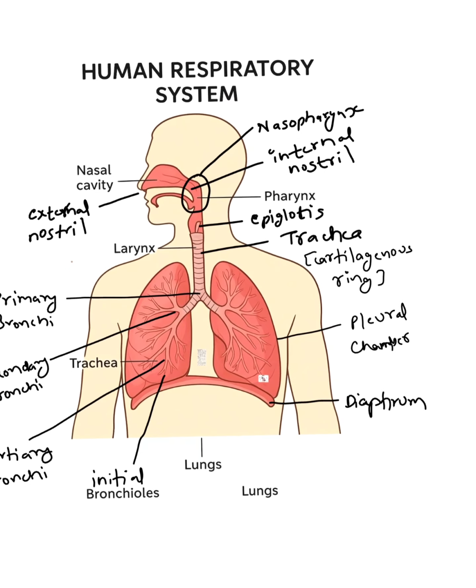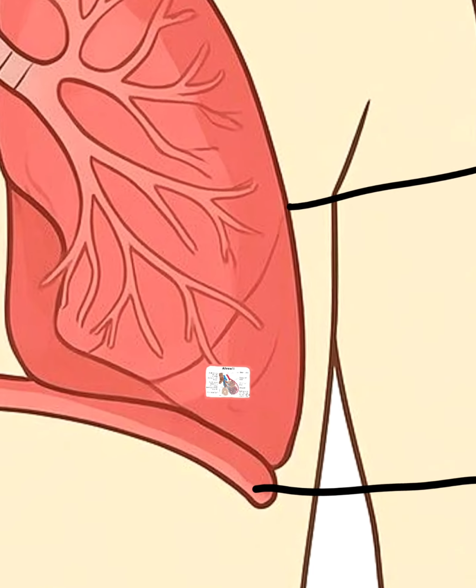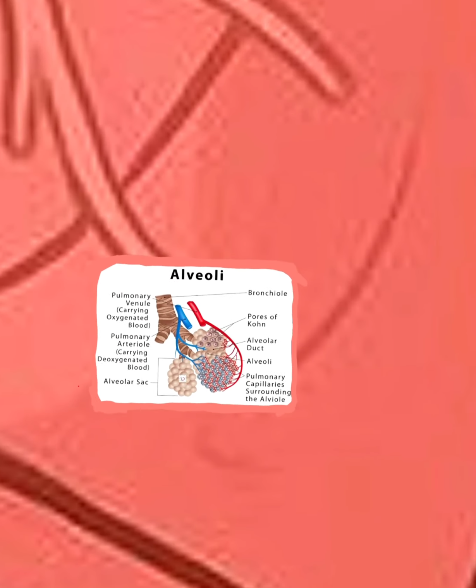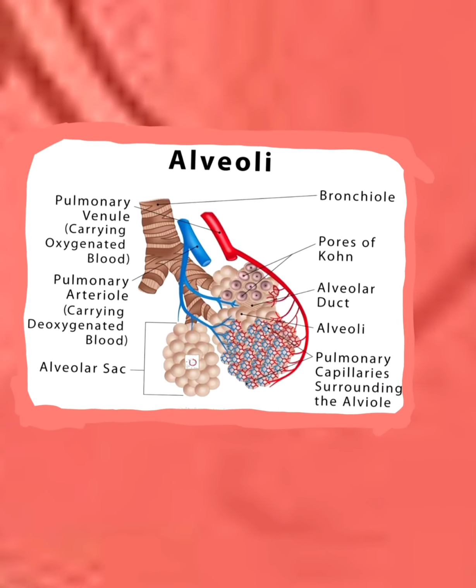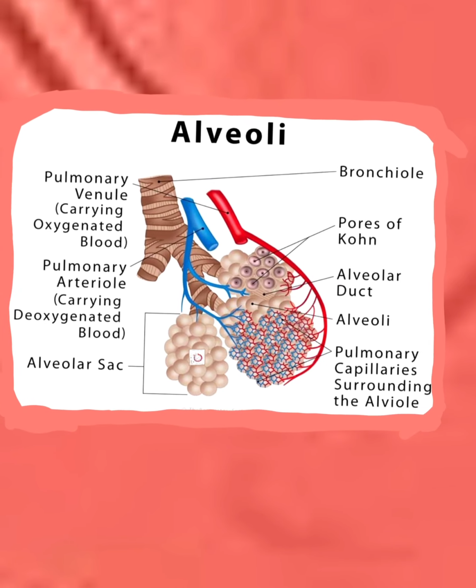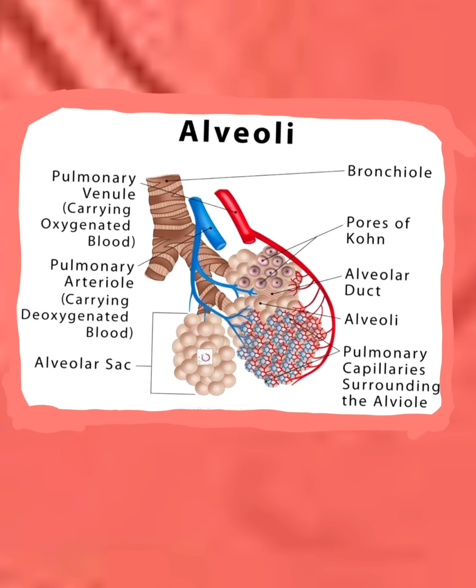Now we will see the structure of alveoli. Terminal bronchioles open into a large number of alveoli. Alveoli are minute sac-like structures. They are present in large amounts in the lungs, which increases the surface area for exchange of gases.